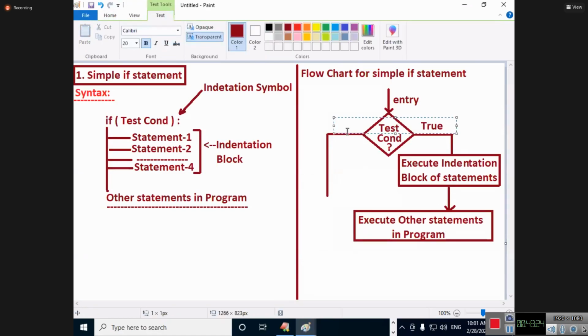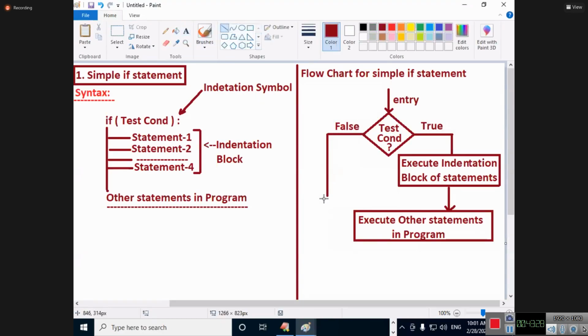If it is false, what will happen? Come on, tell me. Execute what? Only other statements in the program you execute. This is called what? Flow chart for the simple if statement.